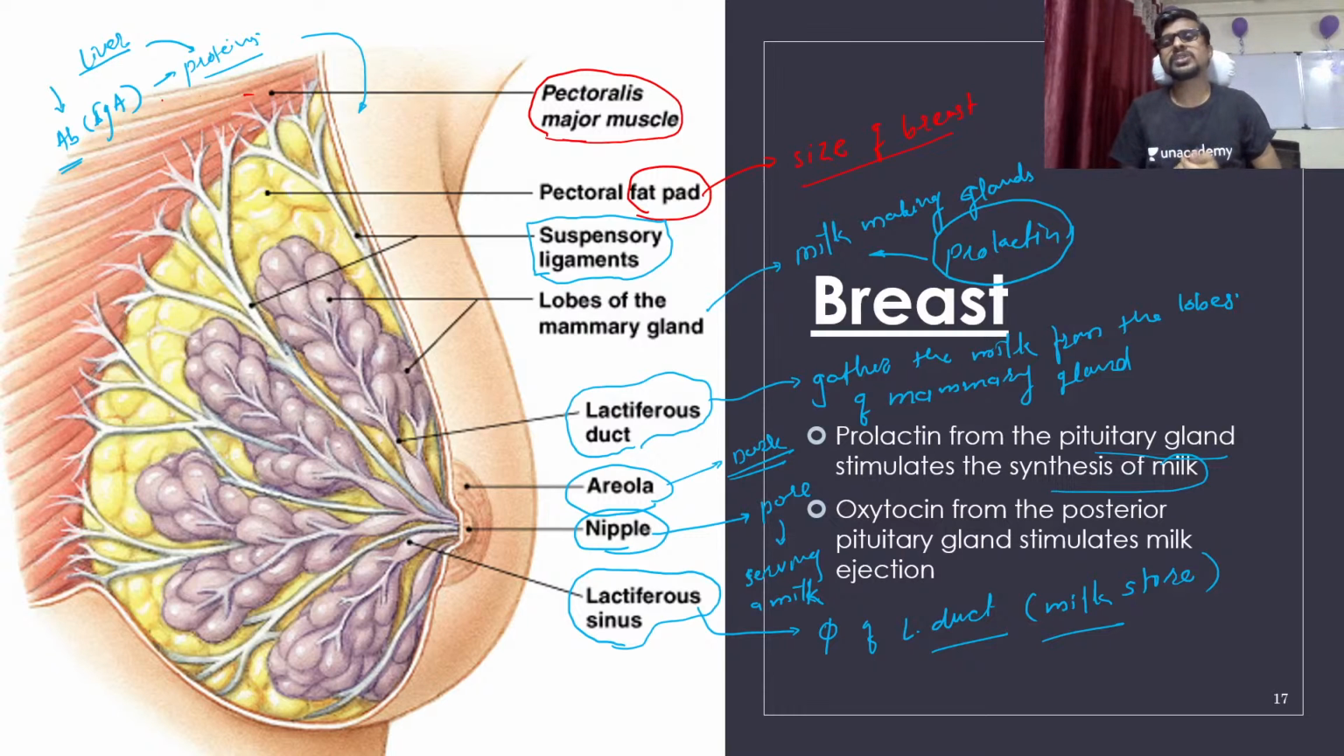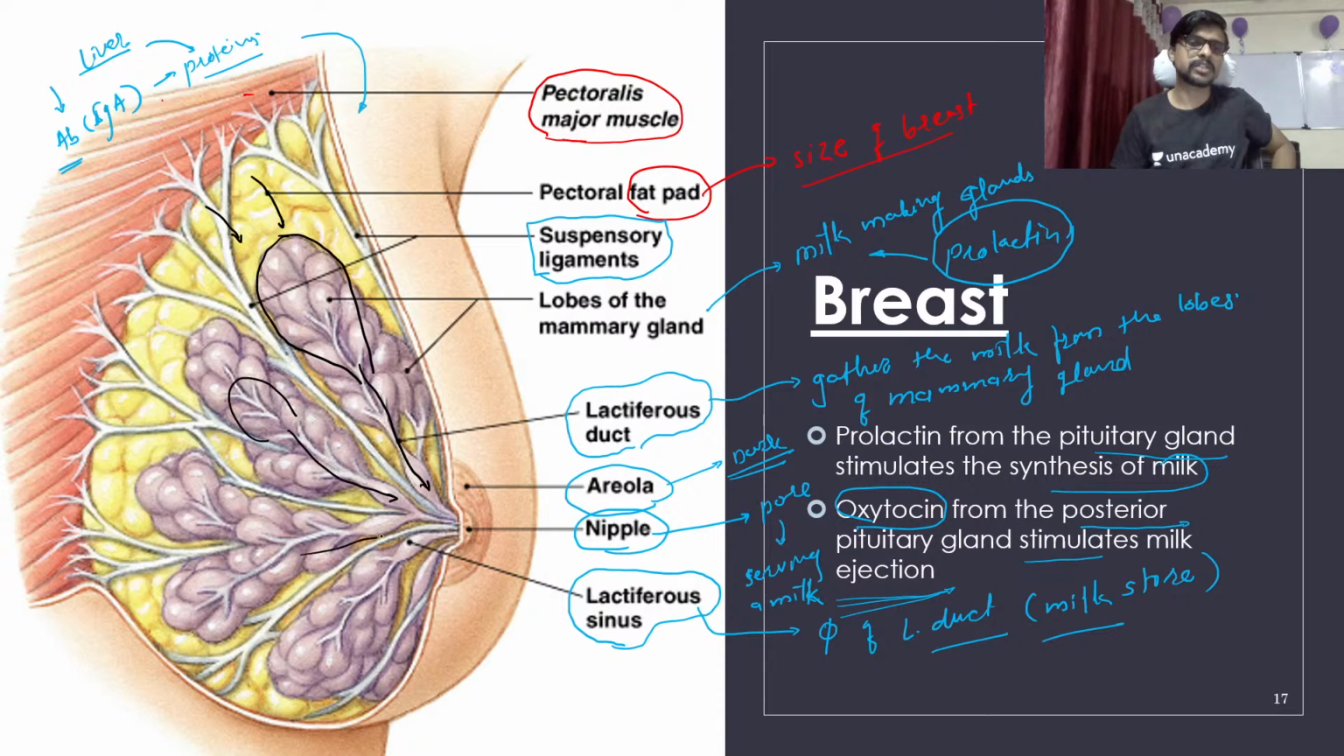Okay, so the oxytocin, which is coming from the posterior pituitary, is responsible for the ejection of milk. So what is the ejection of milk and how does it happen? We know the oxytocin is responsible for contraction. So when oxytocin comes into contact with these cells, it starts the contraction of these sacs. The contraction of these sacs will pressurize the milk toward the nipple. Each and every sac pushes the milk toward the nipple, and it causes the automatic supply or